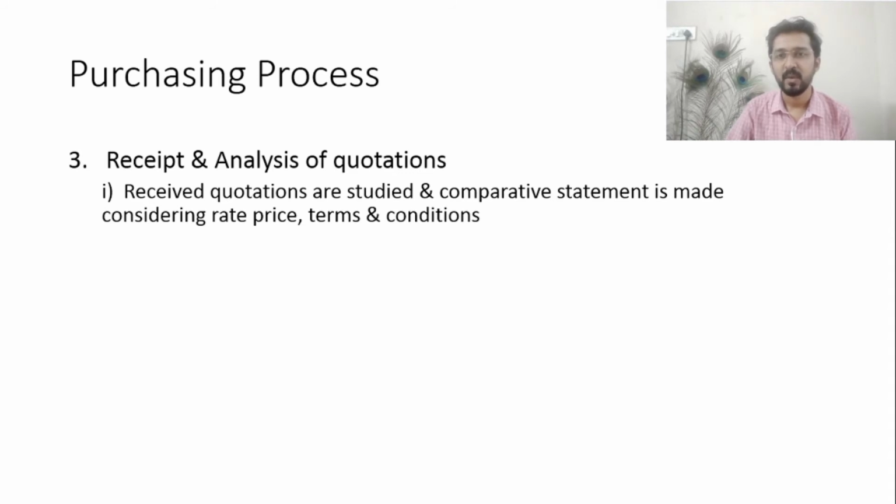The comparative statement is made considering the rate or price at which they are offering the item and the terms and conditions of the supplier, not the enterprise's terms and conditions. That is, on what basis and on what terms and conditions they are offering their item to the enterprise.